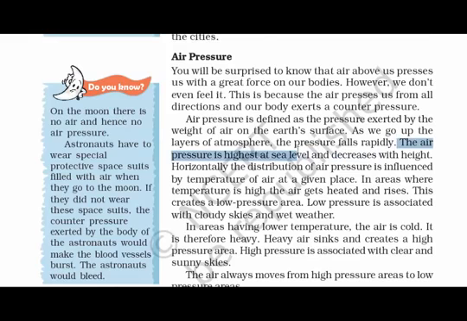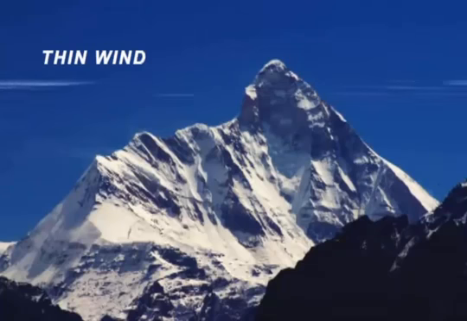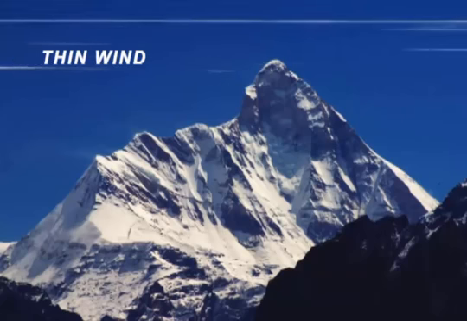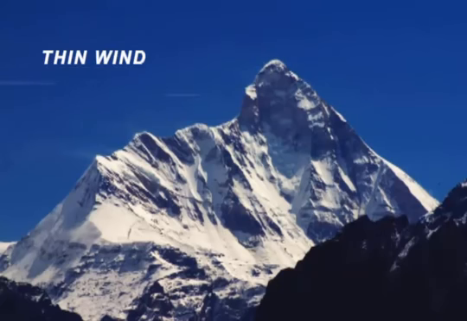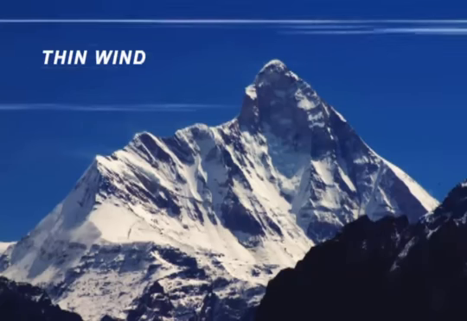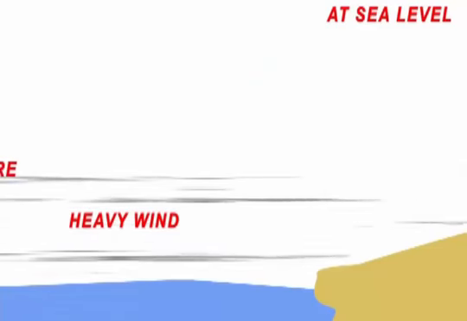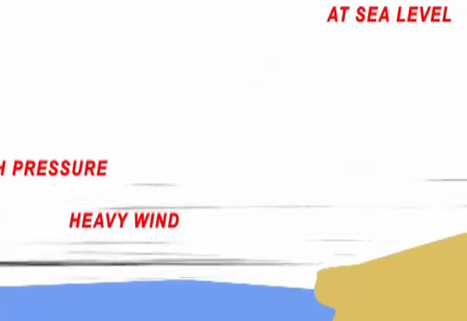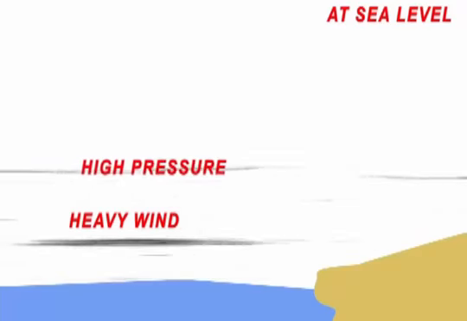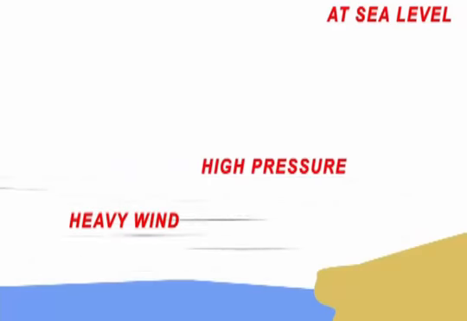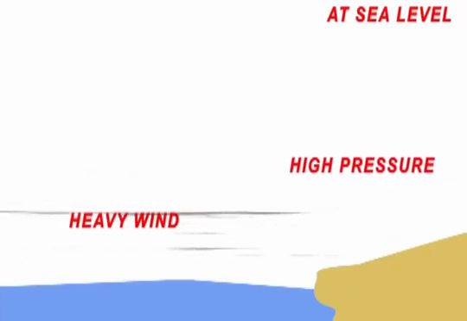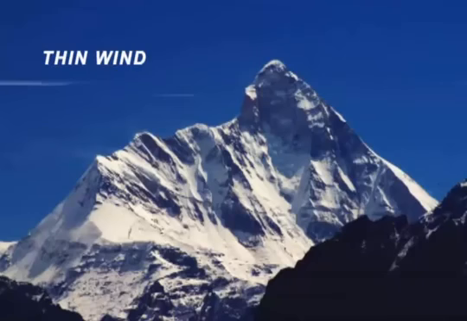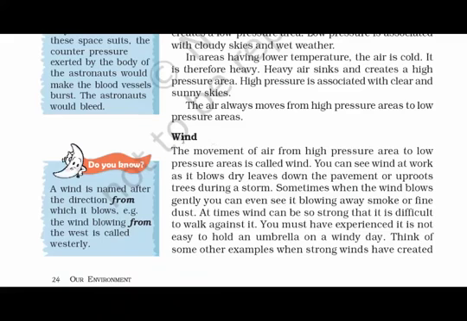The air pressure is highest at sea level and decreases with height. What does it mean? Well, the air gets thinner the higher you go. When you are in the mountains, there is less air in and around, and when you're on a boat or at sea level, the pressure is high because the waves of the sea carry a tremendous amount of force of air with them. So the air creates huge pressure near the sea level and it gets thinner when you go up. So let's talk about winds.